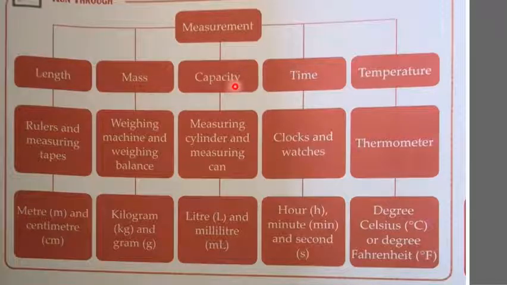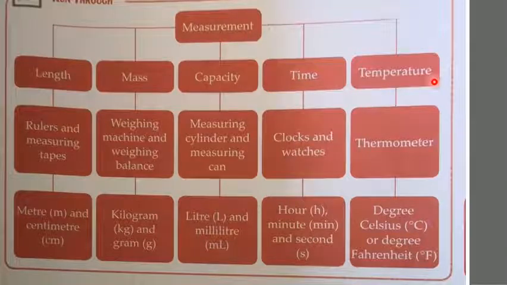Then capacity, means liquid, is measured by using tools like measuring cylinder, measuring cups and measuring can. And the standard units of measuring liquid or capacity are liter and milliliter. Time is measured by using devices like clocks and watches, and the standard units of measuring time are hour, minute and seconds.